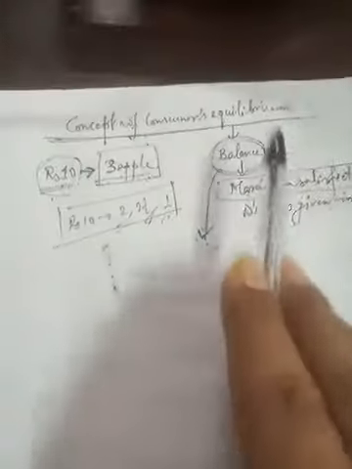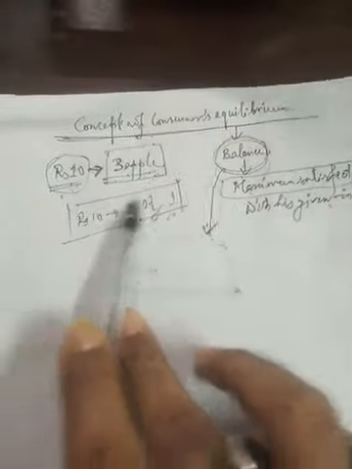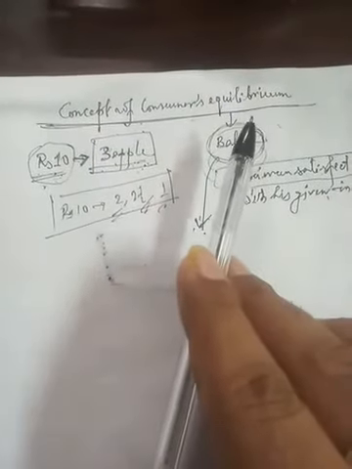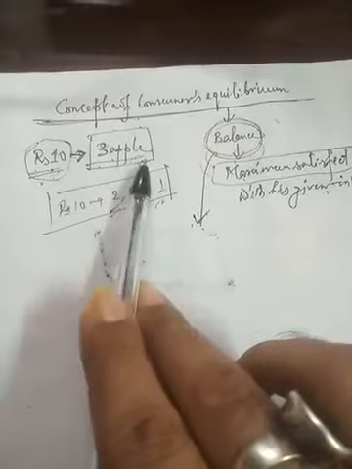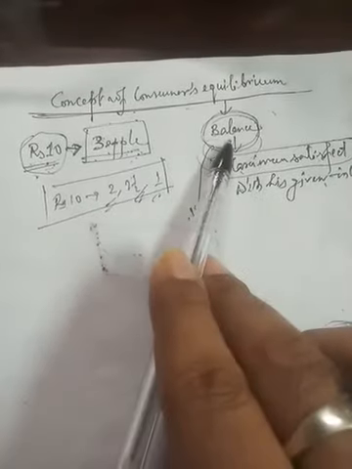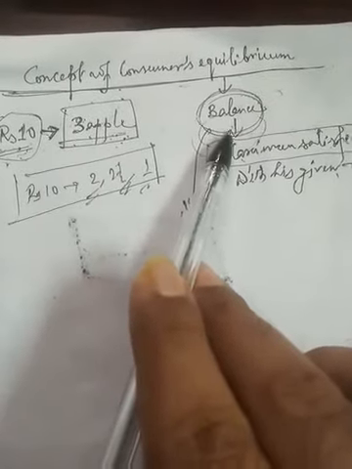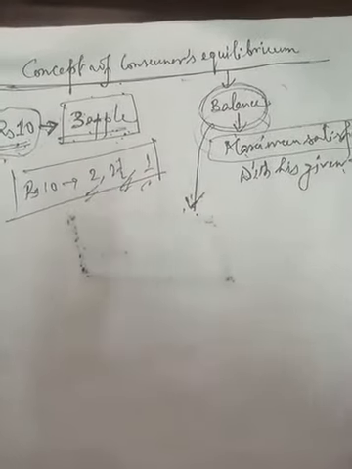If the other circumstances remain unchanged, then he will not change his income pattern or utility pattern or any other pattern. Why? Because he understood that in the market this is the best condition. Okay, now in the next video we will discuss the assumptions relating to consumer equilibrium.